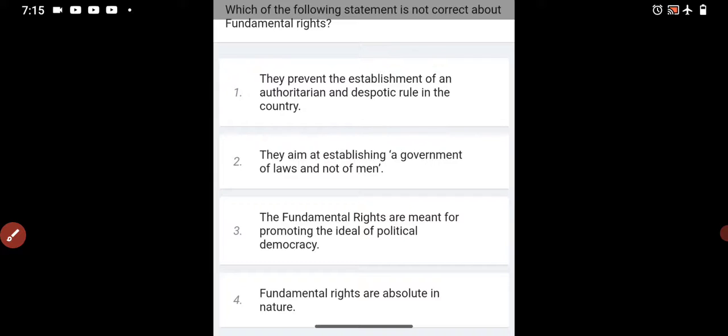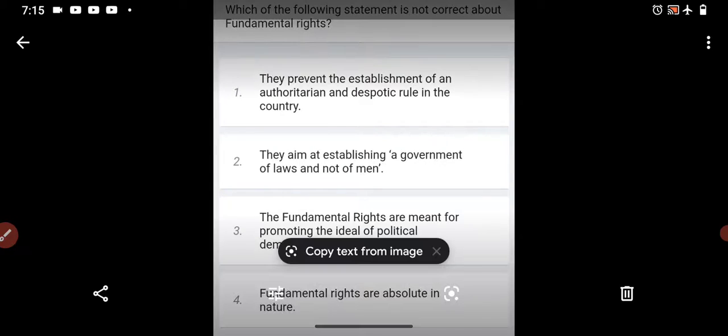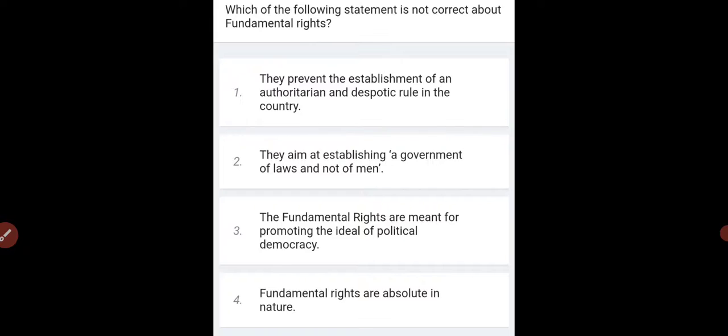Which of the following statements is not correct about fundamental rights? Okay. So फंडामेंटल राइट्स के रिगार्डिंग में कौन सा चीज़ करेक्ट नहीं है. So option 1, they prevent the establishment of an authoritarian and despotic rule in the country. Option 2, they aim at establishing a government of laws and not of men. Option 3, the fundamental rights are meant for promoting the ideal of political democracy. Option 4, fundamental rights are absolute in nature.